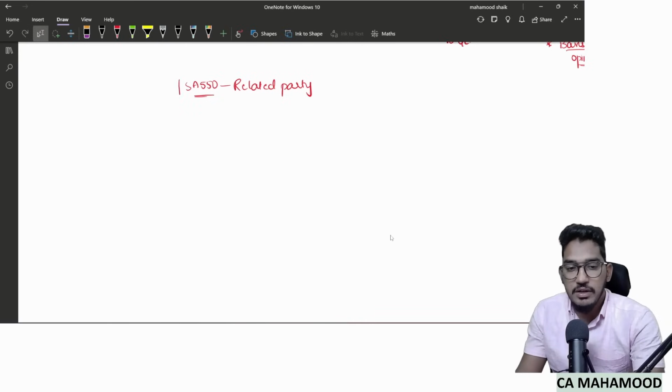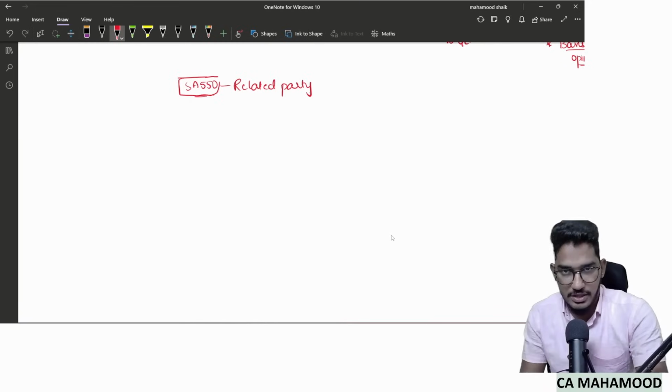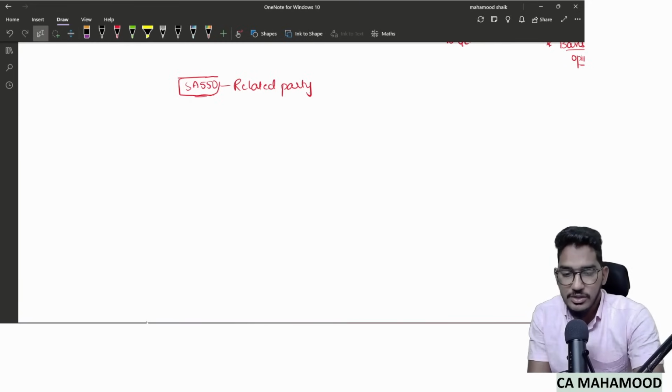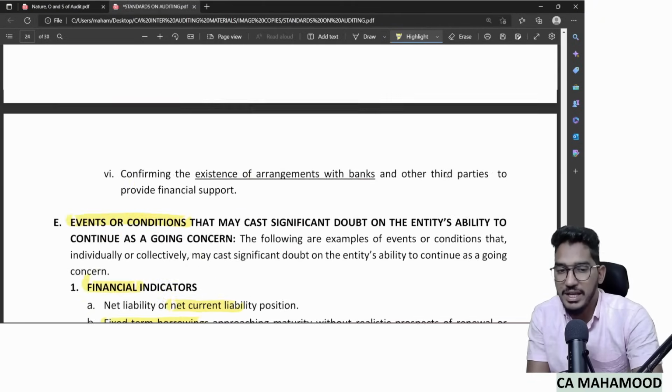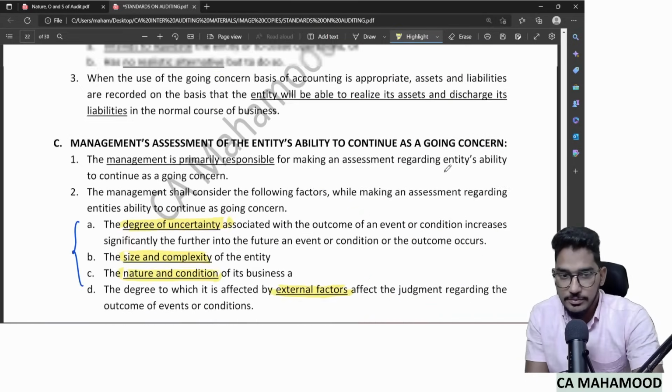So that's why even ICAI has given a dedicated standard which will help the auditor to verify related party transactions. So let us try to understand what this SA 550 says about the auditor's responsibilities relating to related party transactions. As I have told, I will give a quick overview of this entire standard. So let us now have a look at the standard, what they are trying to explain, or what they are expecting from us.